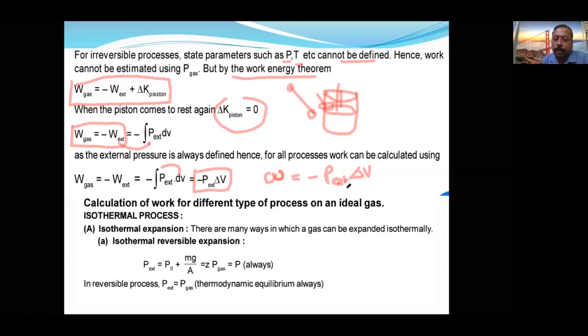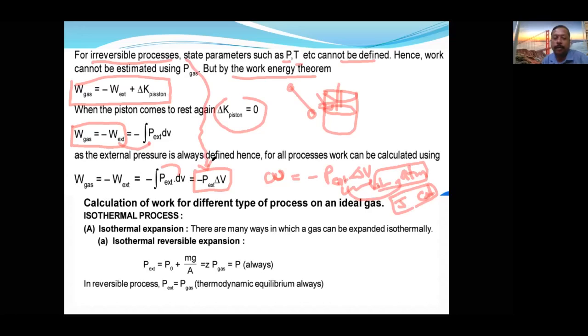So here, what will the units be? Volume will be in liters and pressure in atmospheres. So the unit of work we are going to get will be liter atmosphere, but your option will be given either in joules or calories. So by using that chart I have given you for conversion, you should be able to utilize that. Then only you will be able to calculate. Understood? So work done for an irreversible process, what is the formula? This is the formula.